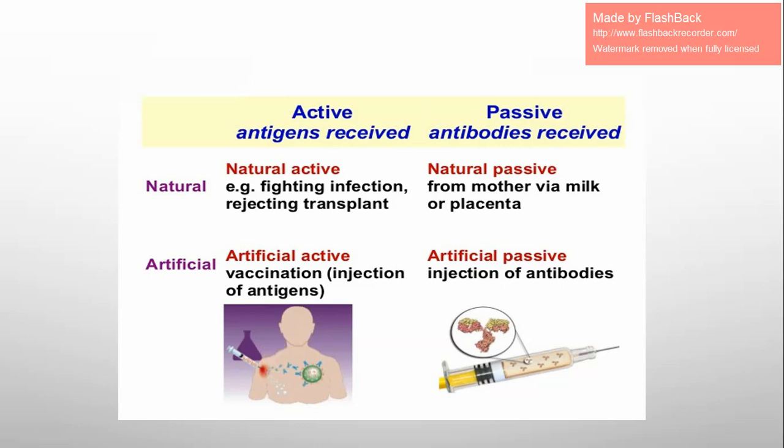The other case is natural active, when you get the infection, like the flu, a special type of flu, or any other disease from the environment around you. You are not injected, but you get it from other people. So here you are getting the pathogen, such as coronavirus COVID-19 right now.